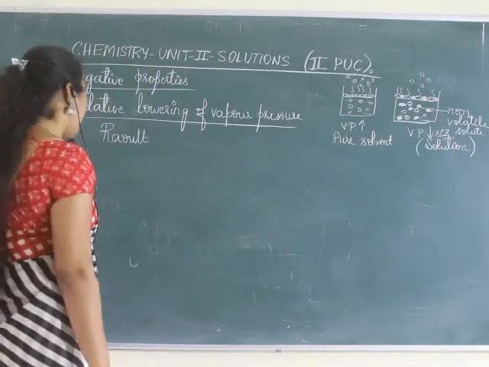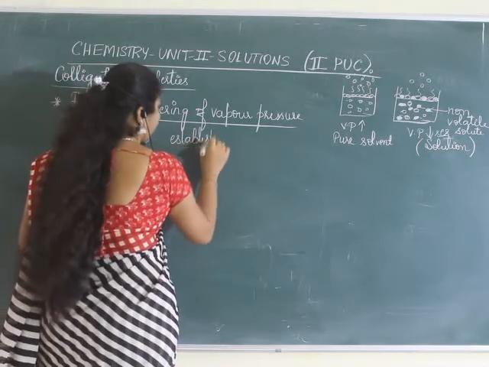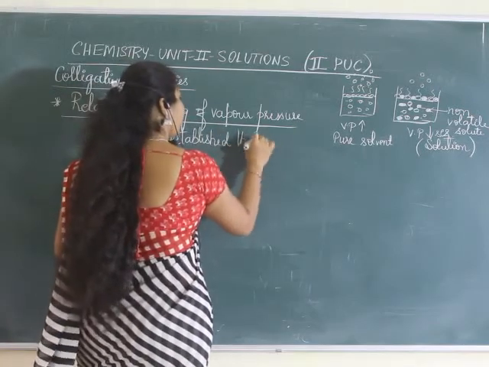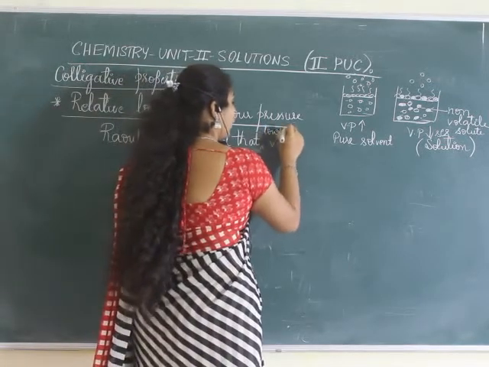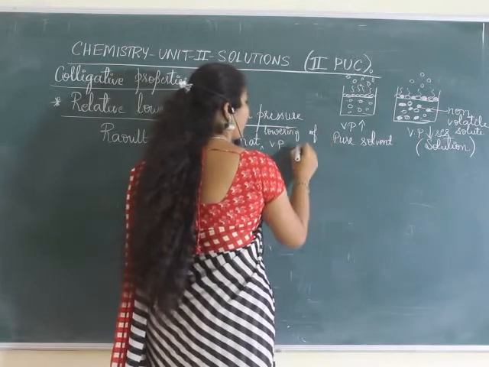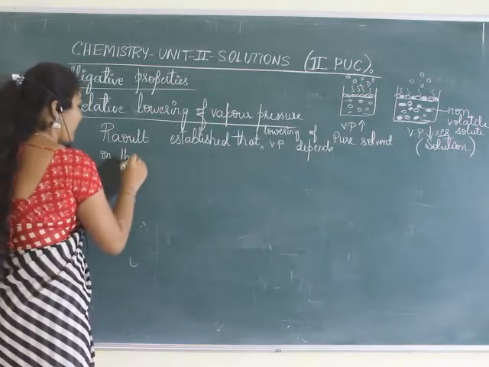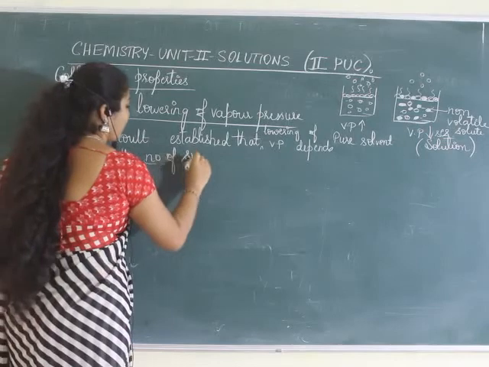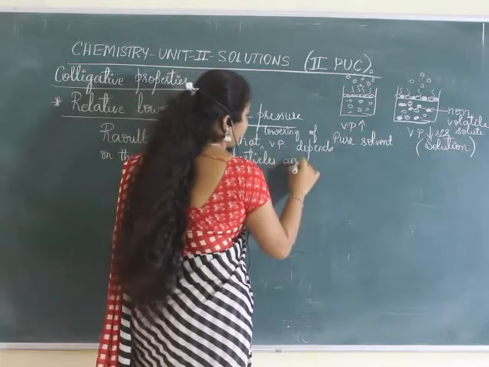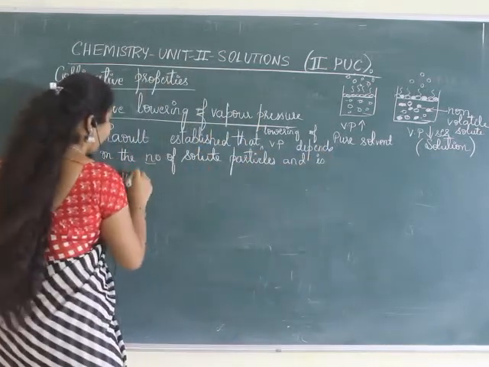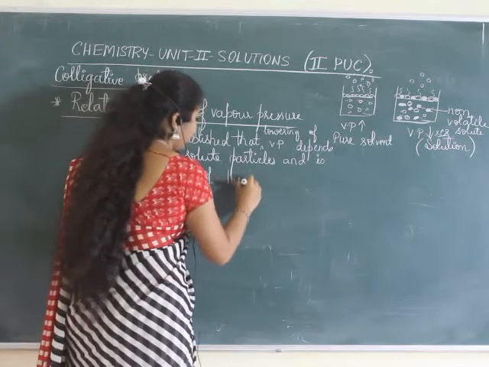He established that the lowering of vapor pressure depends on the number of solute particles and is independent of their identity.